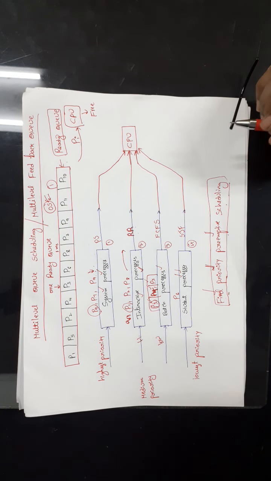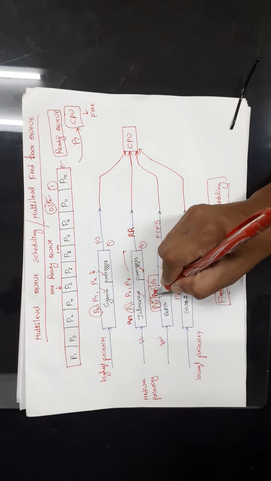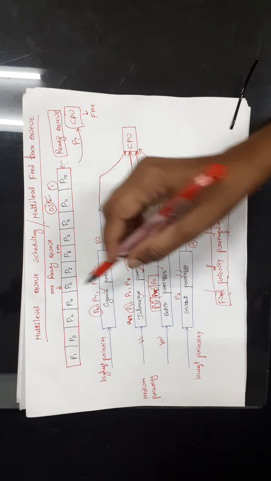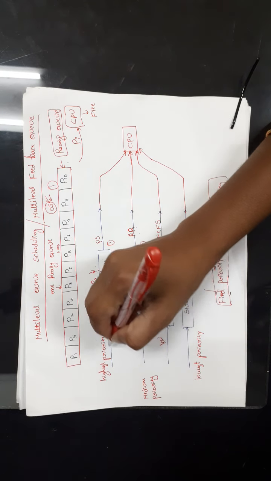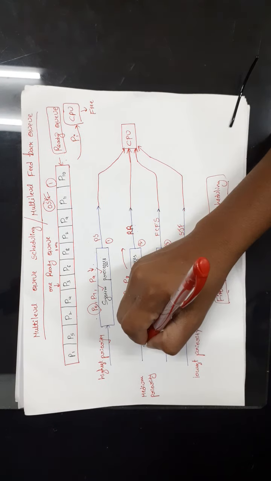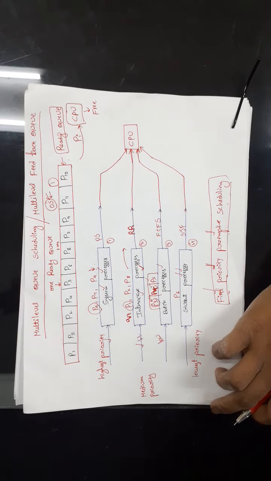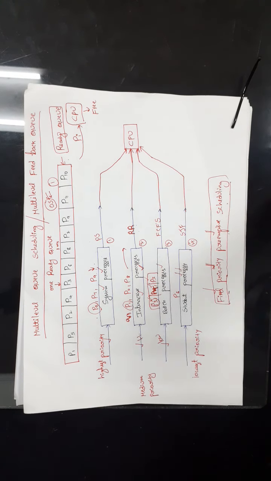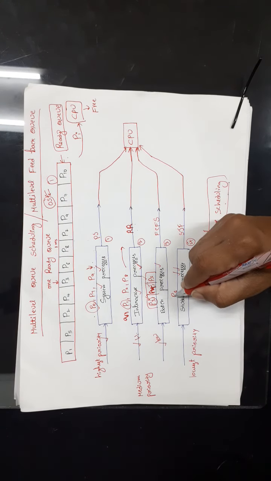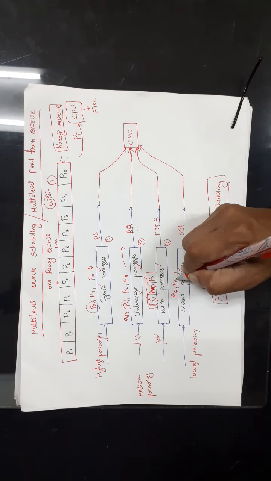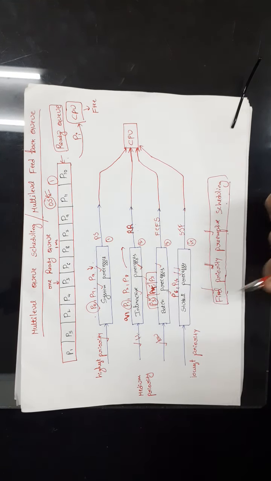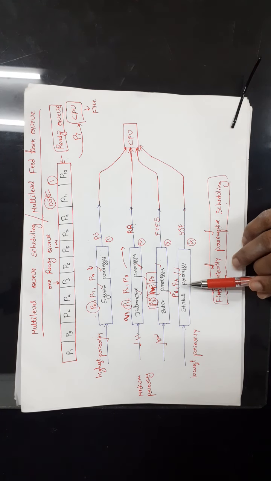So here we have a problem. Let us assume that now I am executing P4 and P5. Let us assume that all the processes in this queue are finished. Here also all the processes finished their execution. Here also all the processes finished their execution. Now P1 started its execution. Let us assume that here I have P6 and P16. P6 started its execution. After P6, P16 will get the chance, right?